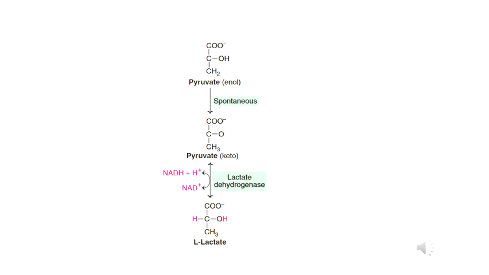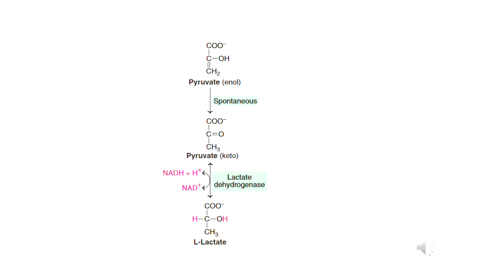The next step is conversion of phosphoenol pyruvate to pyruvate. That means the enzyme pyruvate kinase catalyzes the transfer of high energy phosphate from phosphoenol pyruvate to ADP, leading to the formation of ATP. This step is also a substrate level phosphorylation, so the reaction is irreversible. So that is the conversion of phosphoenol pyruvate to pyruvate.